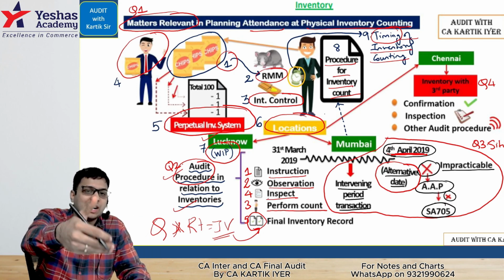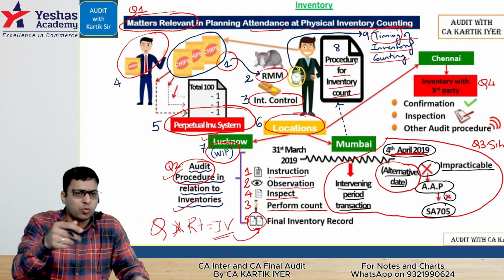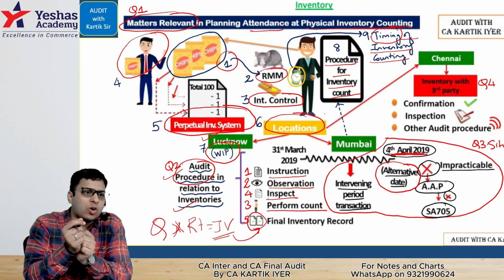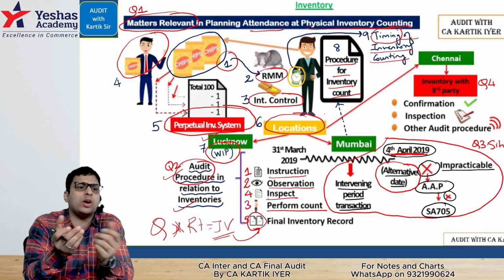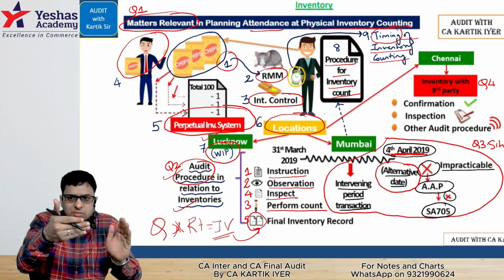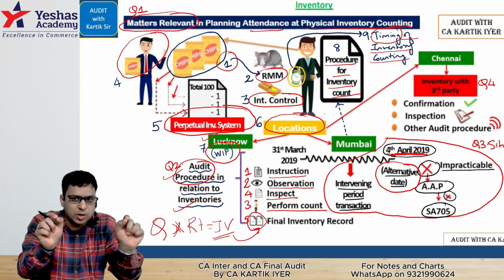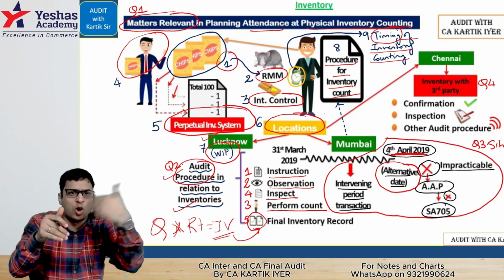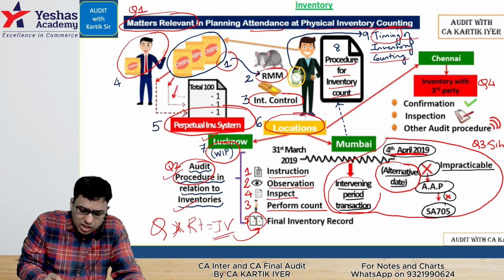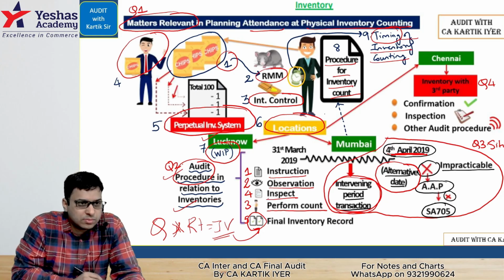So you'll get the inventory as on 4th April. So what to do, sir, for inventory between 1st April and 4th April? You have to do something called stock reconciliation, as you have done in foundation. Basically, inventory which has come into the godown in that period, 1st April to 4th April, you will subtract. Inventory which has gone out, you will add back. So you are checking intervening period transactions.